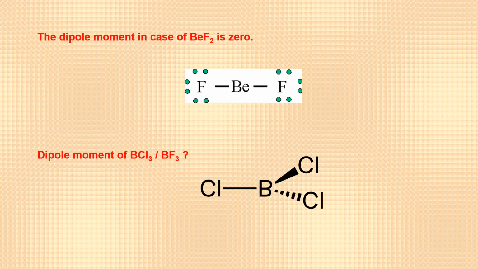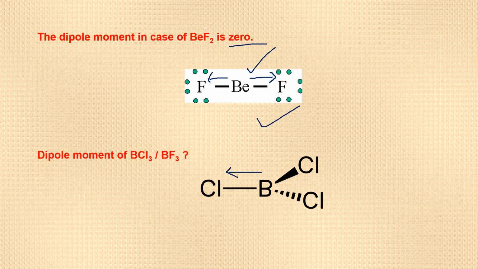In the case of beryllium fluoride or beryllium chloride or beryllium hydride, you will get a linear structure. So the dipole moments are equal and opposite. So in spite of having two polar bonds, it is a non-polar molecule. Dipole moment is 0. Now what do you think about BCl3? What should be its dipole? It has three polar bonds.